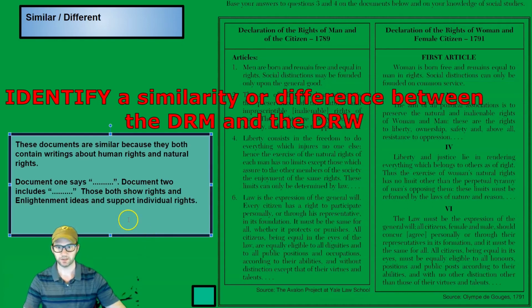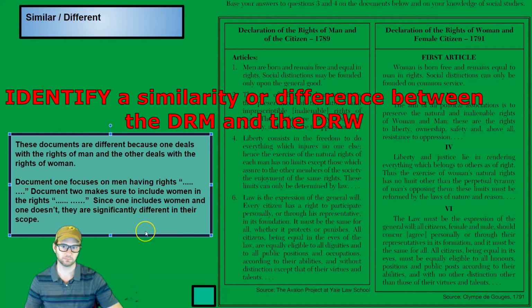Okay, we're getting to the end, so you know what these should be. We've already written them 2 or 3 different times. Okay, identify the similarities. These documents are similar because they both contain writings about human rights and natural rights. Document 1 says blah, blah, blah, pick out some rights. Document 2 includes blah, blah, blah, pick out some rights, and then bring it all together by saying those both show rights and Enlightenment ideas and support individual rights in France. And there's your similarity.